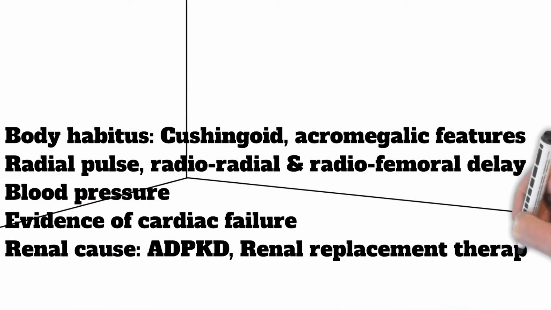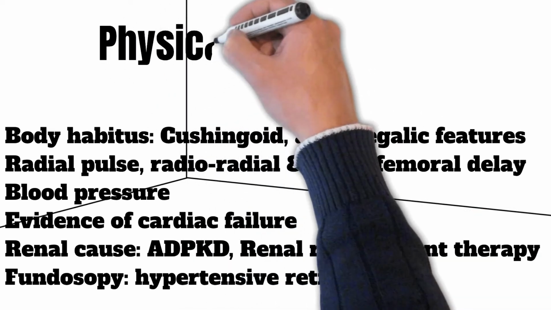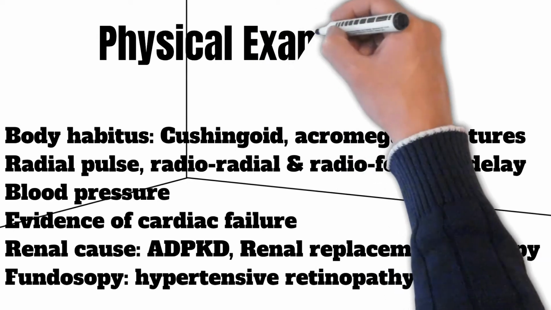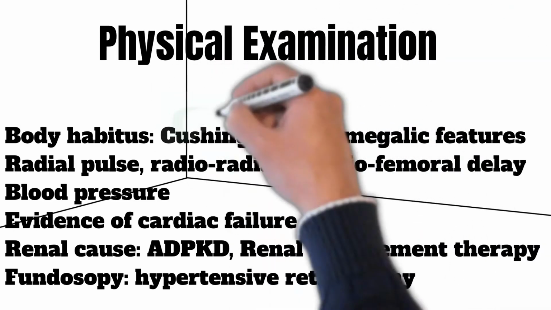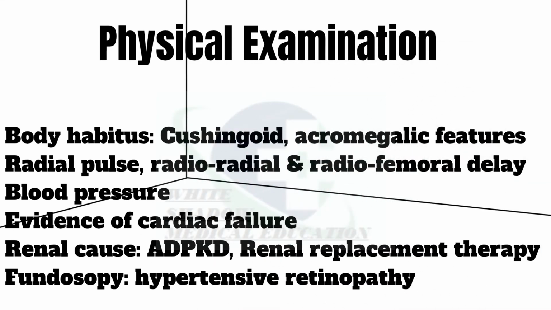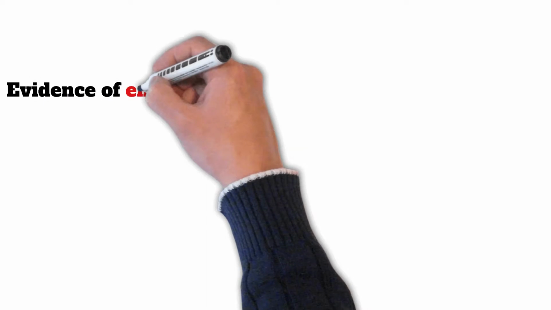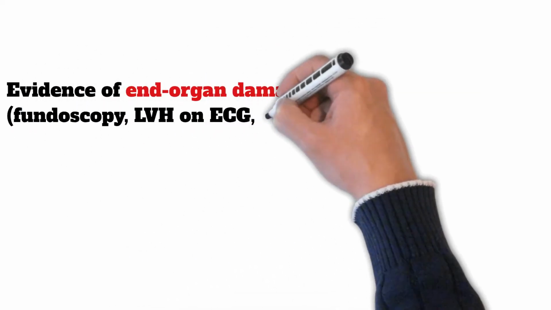Look for evidence of cardiac failure, underlying renal cause, polycystic kidney disease, current renal replacement therapy, dialysis, transplant. Ask to dip the urine, and do fundoscopy for hypertensive retinopathy. Now it's the time to tell the patient about the management part, including investigations and treatment.